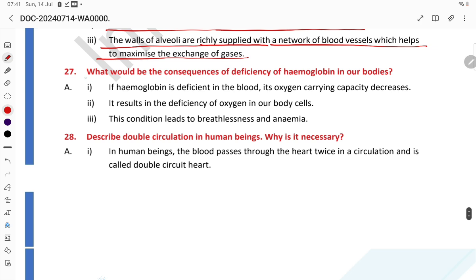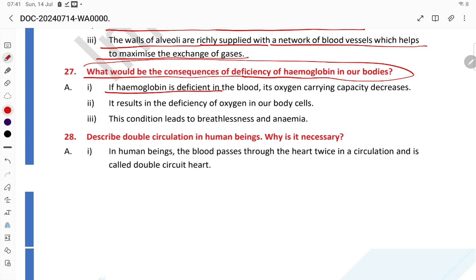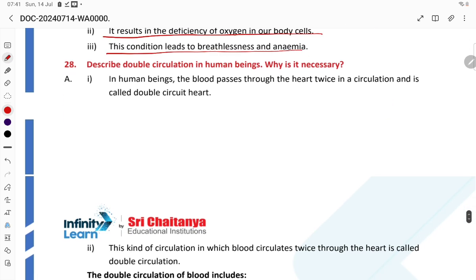What would be the consequence of deficiency of hemoglobin in our body? If hemoglobin is deficient in our blood, its oxygen carrying capacity decreases. It results in a deficiency of oxygen in the body. This condition leads to breathlessness and anemia.